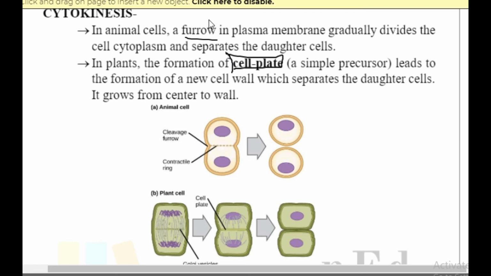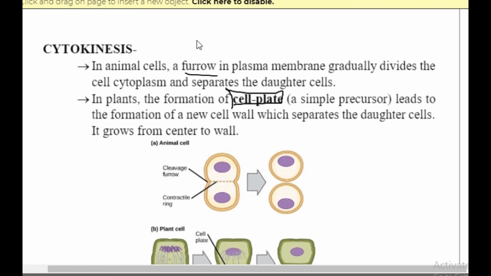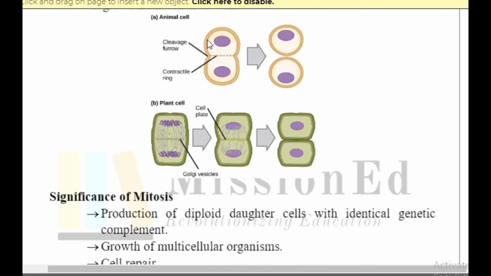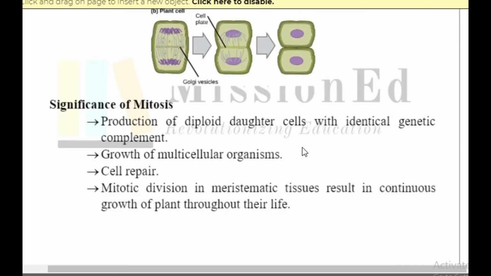These are just two different names given: in the case of animals, this is the furrow, and in plants this is the cell plate, that's all. In the animal cell, cleavage furrow happens here, and in the plant cell you can see cell plate formation. Very beautifully you will see the two individual cells that are divided.